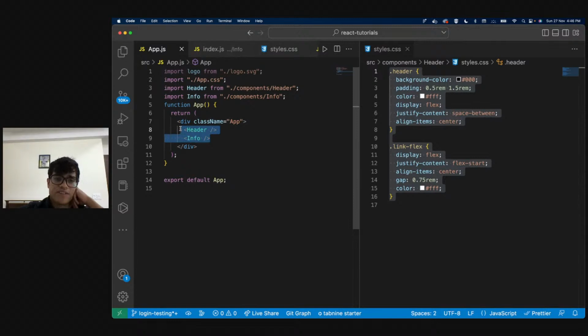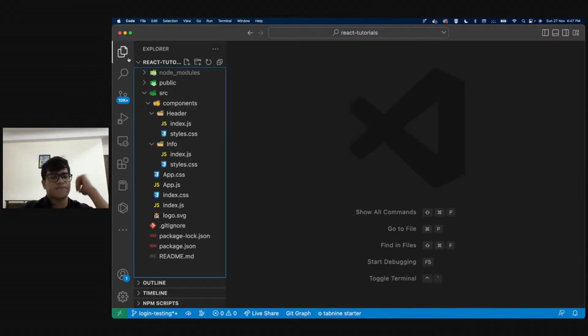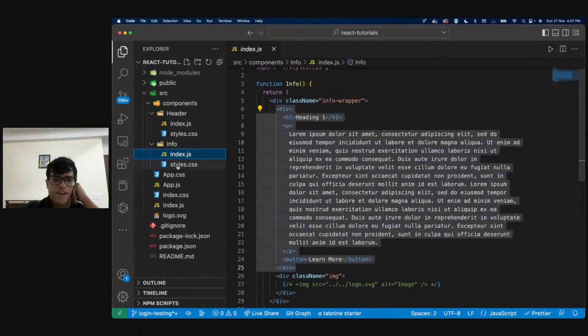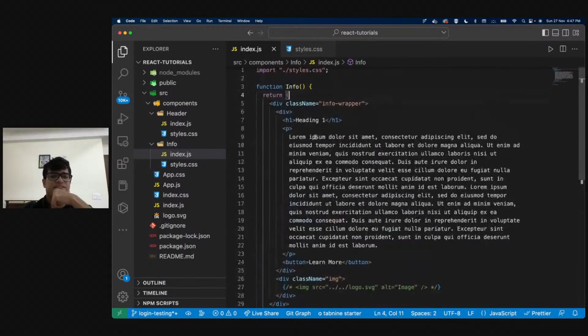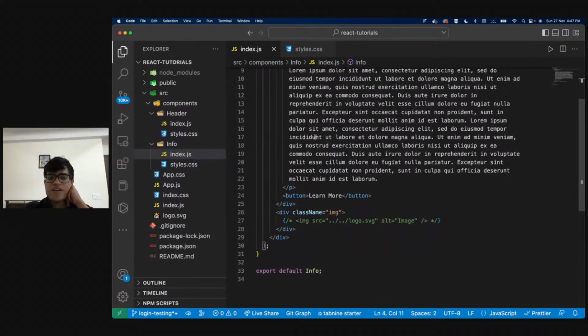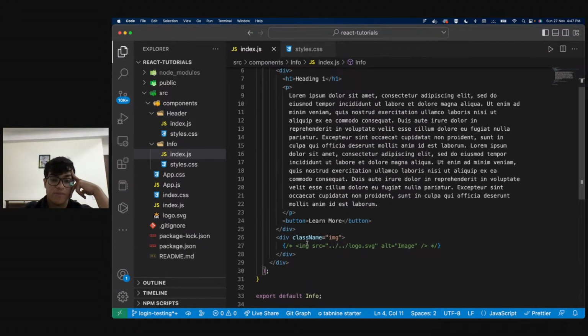And we have an info component as well, right? If I show you the info code, it looks like this. We have an index.js and we have a styles.css. The index is the lorem ipsum part and so on. So now how do we import images in React? Because we want to import this, correct?